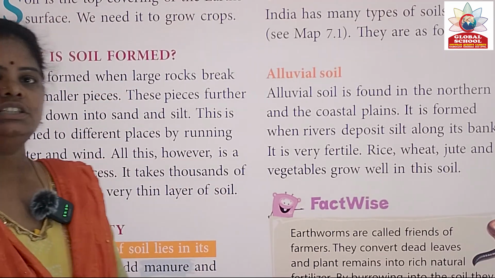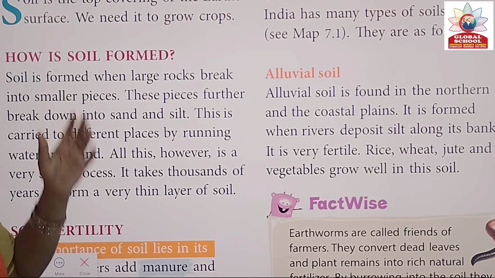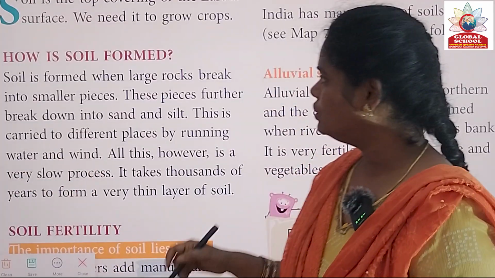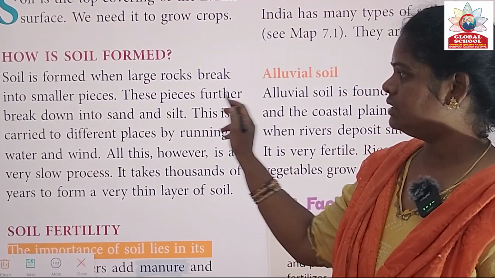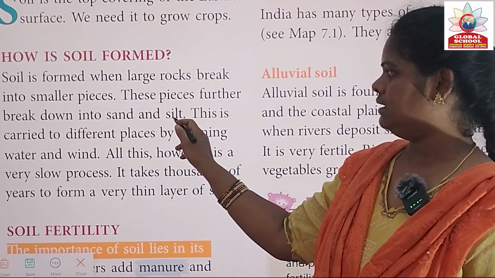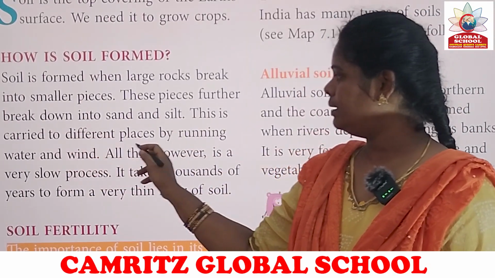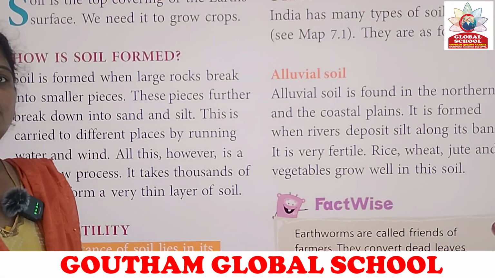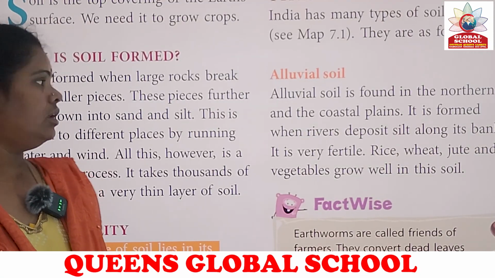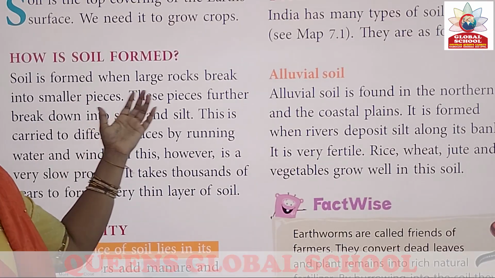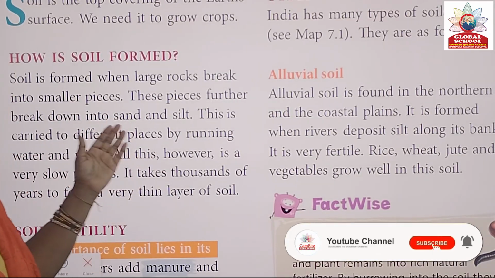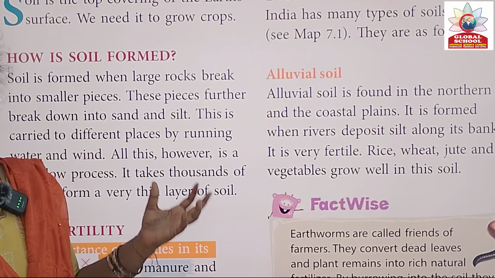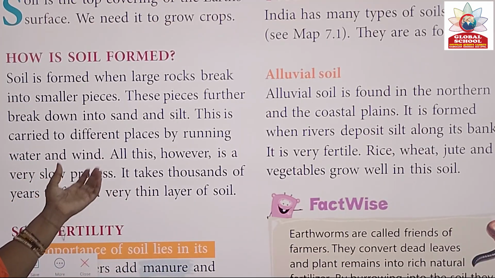So how is this soil formed? When the rocks break down into smaller pieces, the formation we call soil, and these pieces are further broken down into sand and silt. So soil is formed when large rocks break down into small fragments. These pieces are further broken down into sand and silt. Due to water and wind, the sand and silt will be carried to different places.